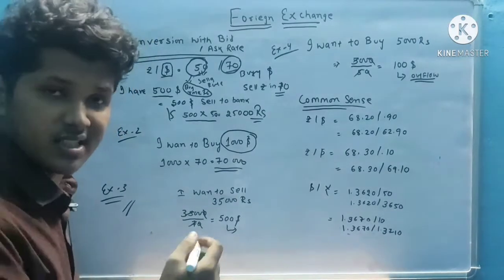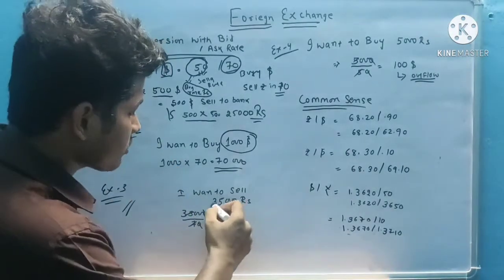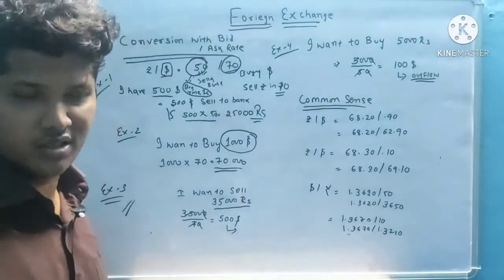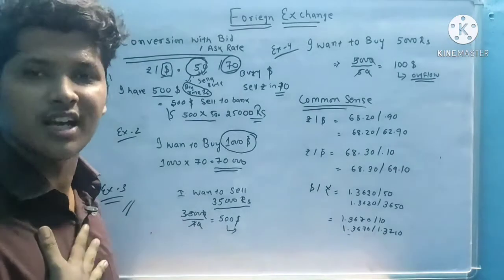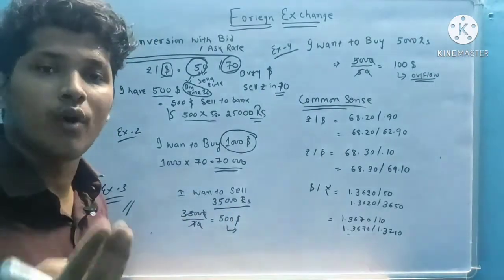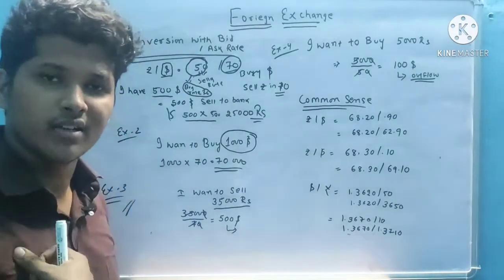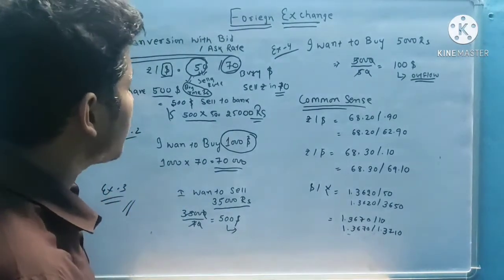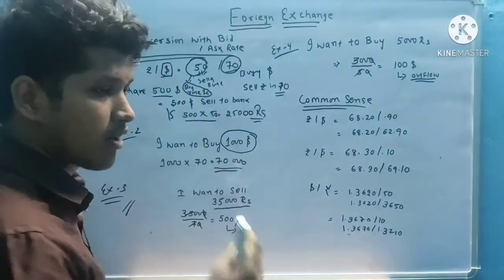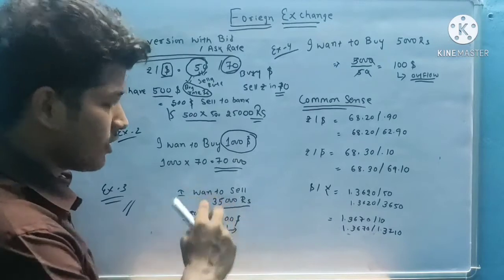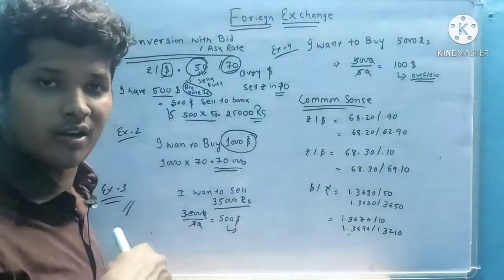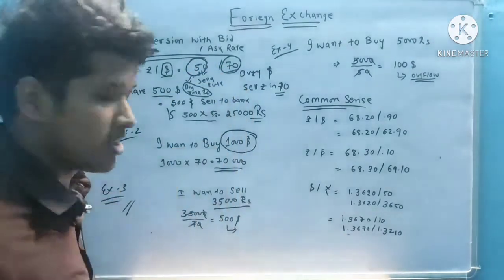Okay, now I will discuss an example. Suppose I want to sell 35,000 rupees. That means I want to buy dollar. So the buying rate is what? 70. You should calculate like this. First, what you want to sell, that is rupees. Rupee sell means buying dollar, so I choose the dollar rate 70.